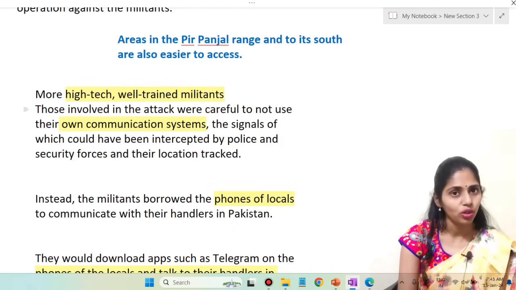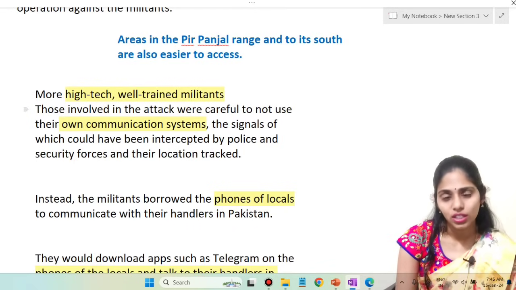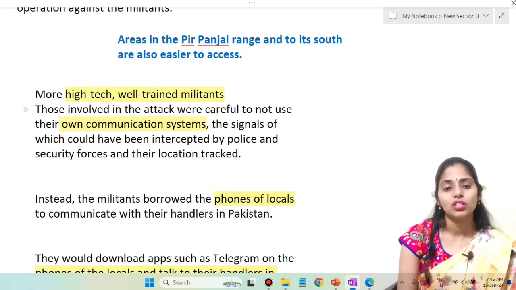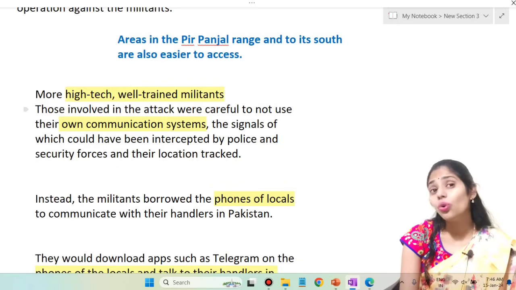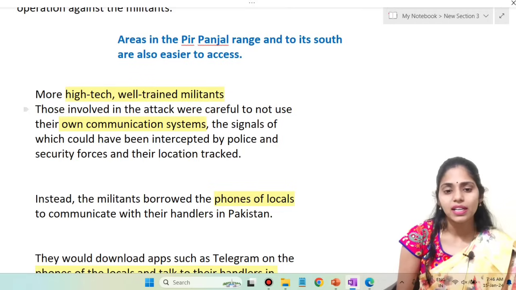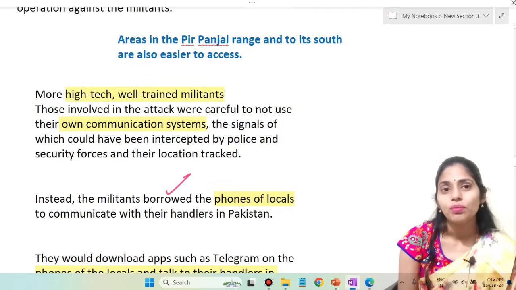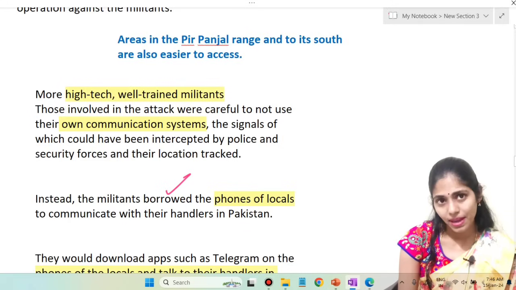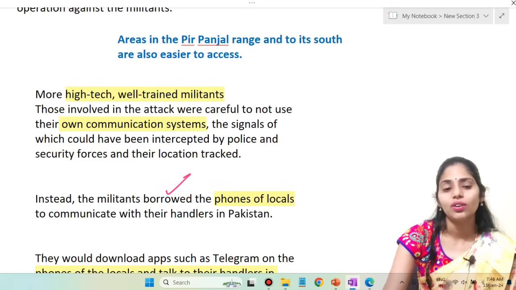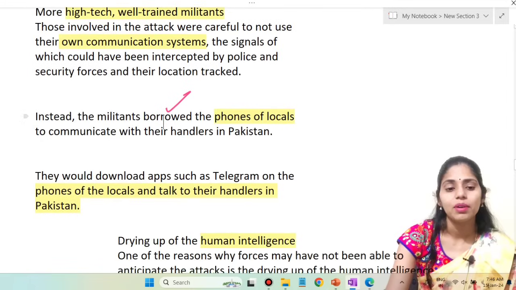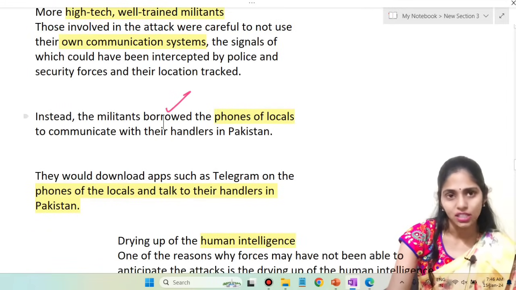They will not be using their own communication system, but they will be using the devices of police or security forces or even local people. So instead, militants borrowed the locals' mobiles and communicate with their handlers in Pakistan. And not only that, they also have apps such as Telegram. On that Telegram also they can talk.